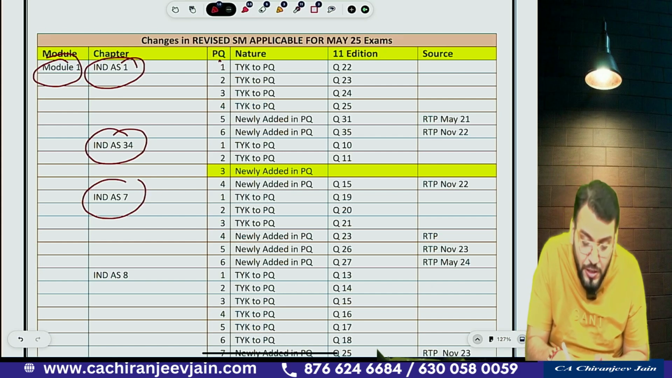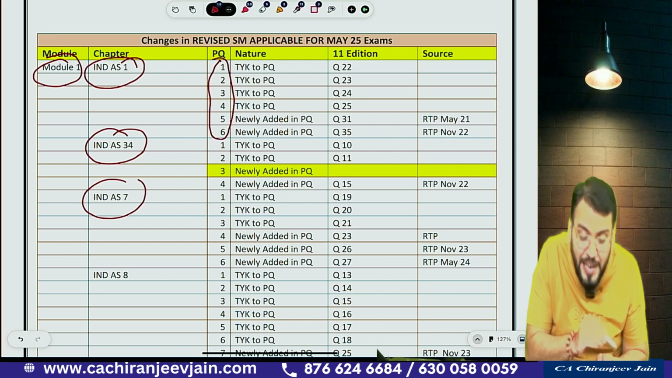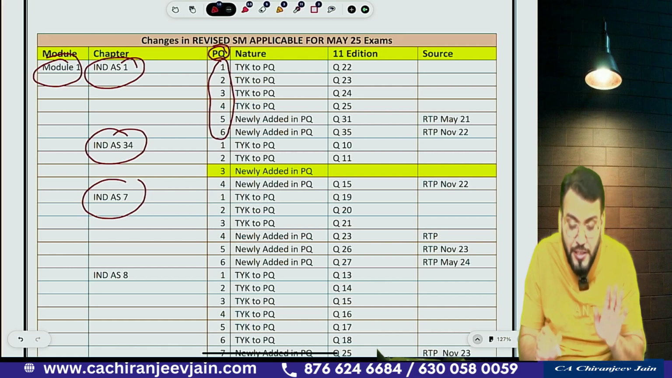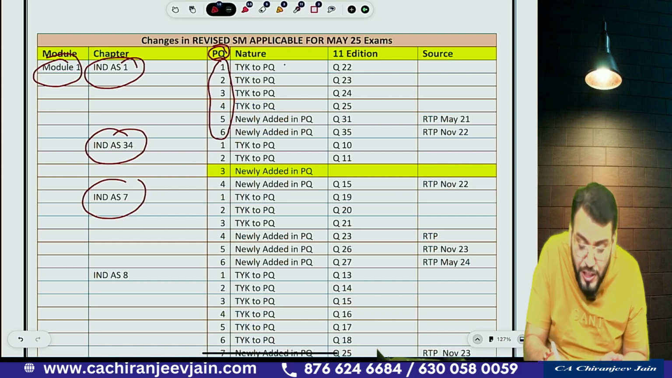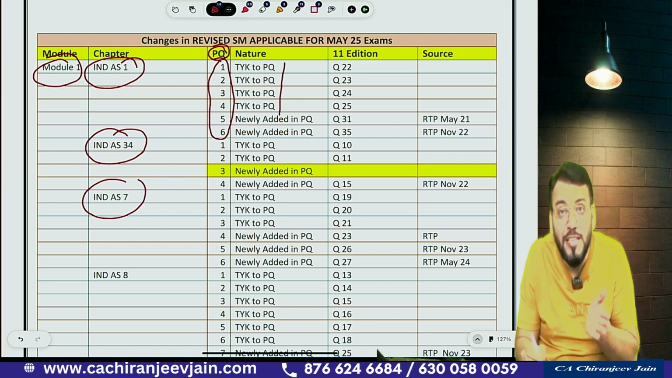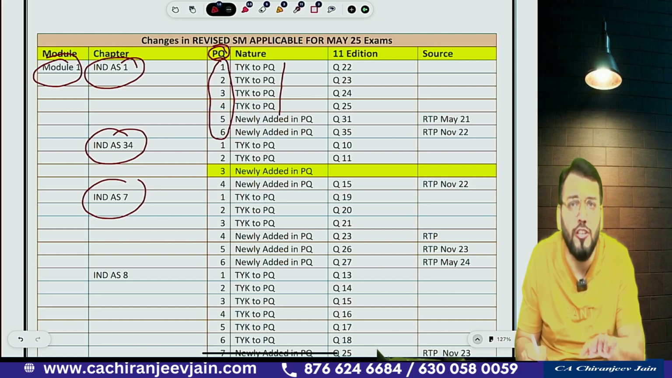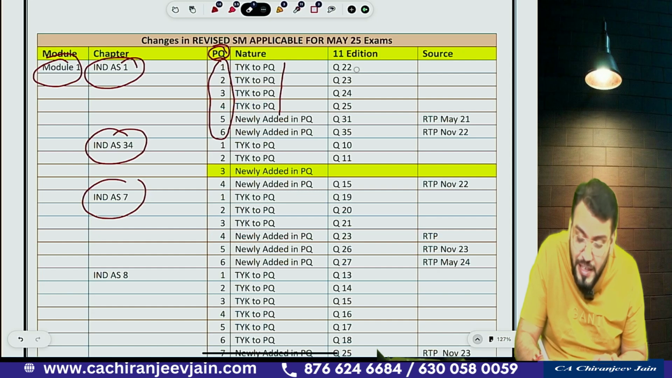In Ind AS 1 you can see how many questions have been added. In practice question, PQ means practice question, 6 questions have been added. Out of the 6, 4 questions have been shifted from test your knowledge to practice question. These are not newly added. You can find out these in 11th edition.